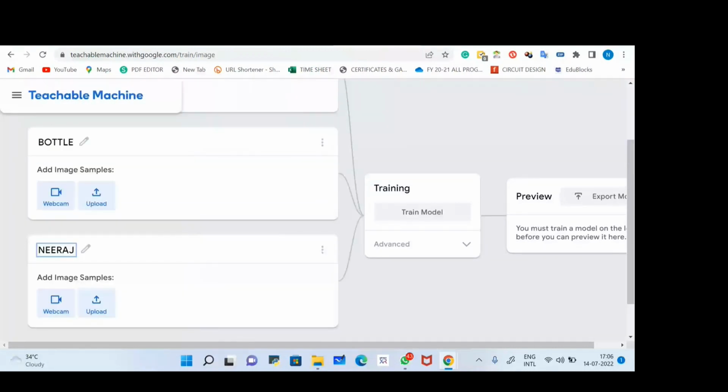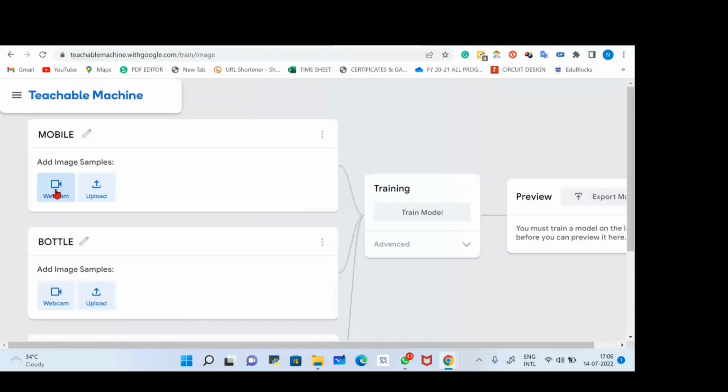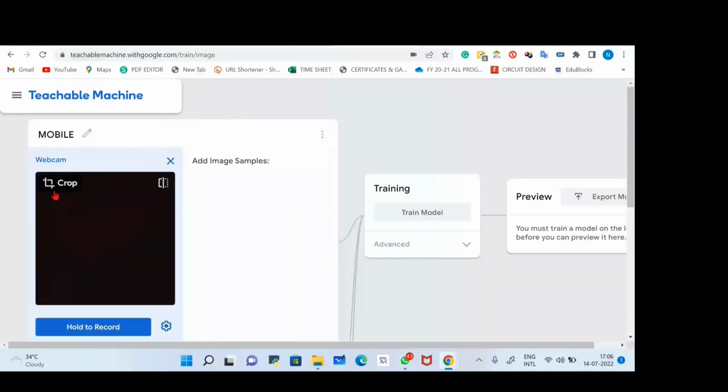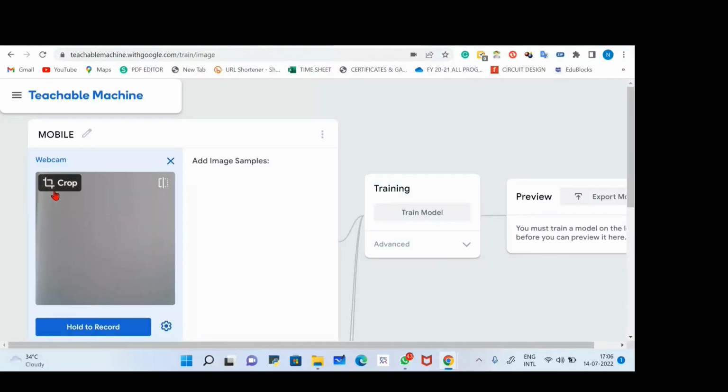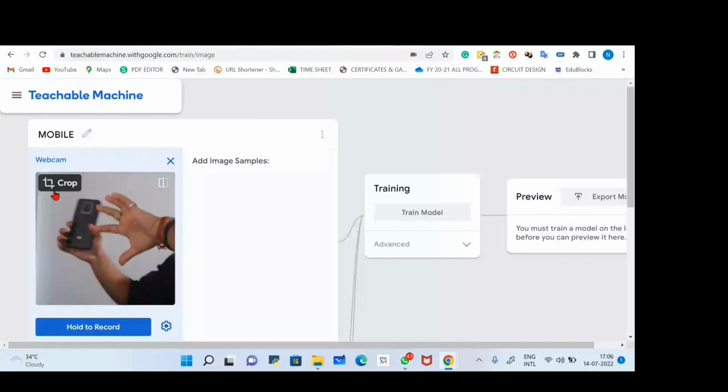Now first we'll start with the webcam. I want to upload some pictures from the webcam. While clicking the pictures, I'll make sure only your mobile phone is visible, not multiple things appearing on the same screen. Suppose I turn on the camera and use it like this. Make sure only the white background or your mobile is visible, not different things coming in there. All right.